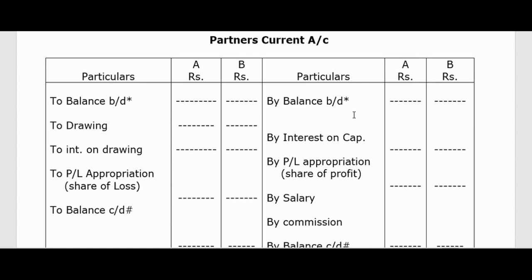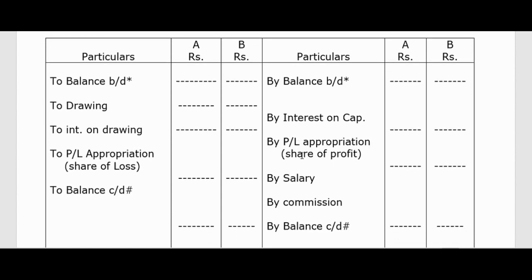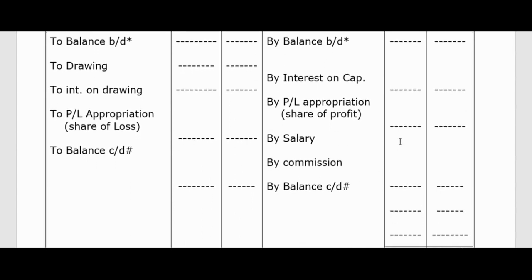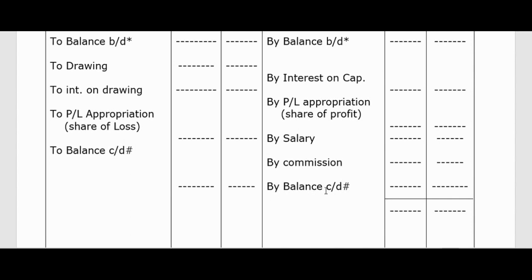And in the credit side, you have to write interest on capital, profit and loss appropriation, share of profit, salary, commission, and so on. And then you have to keep in mind that this could be either by balance CD as we have seen earlier, or to balance CD.